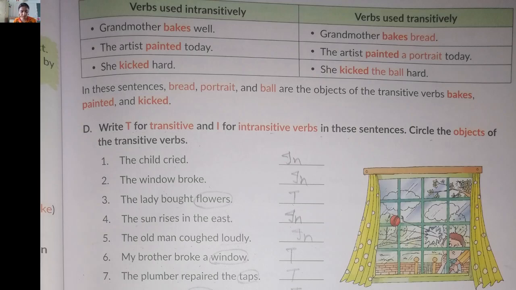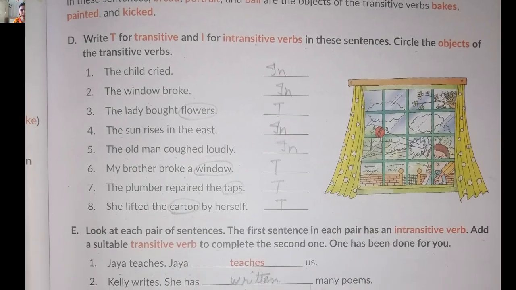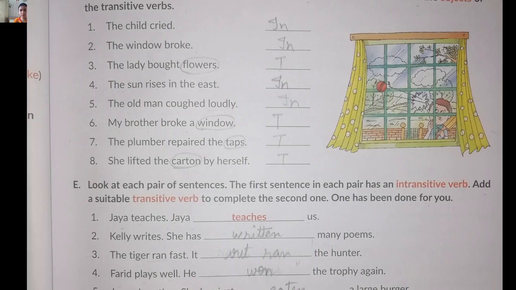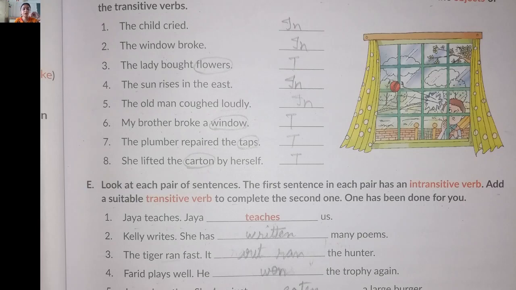Let's move ahead. Here 8 is given. She left the cartoon by herself. Cartoon is the object here and it belongs to the transitive. Now part E is given here. Look at each pair of sentences. The first sentence in each pair has an intransitive verb, and you need a suitable transitive verb to complete the second one. One has been done for you.